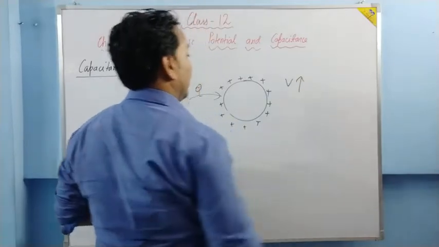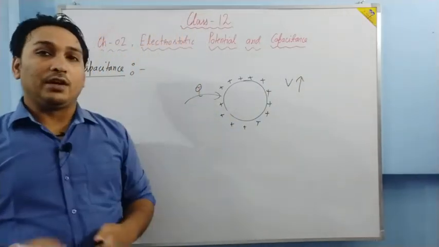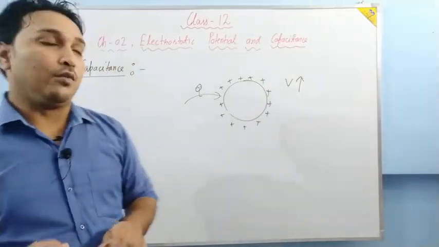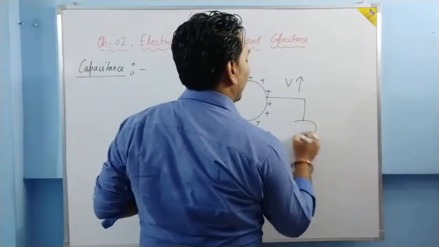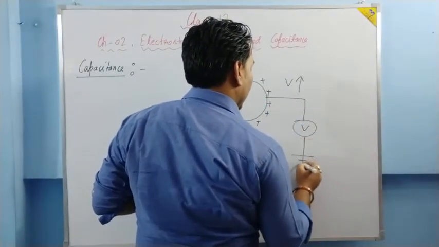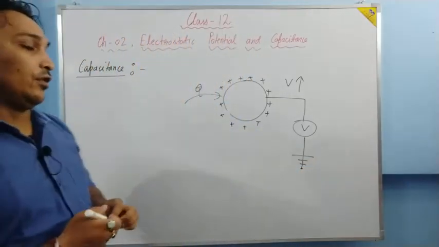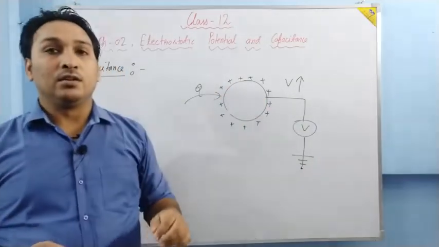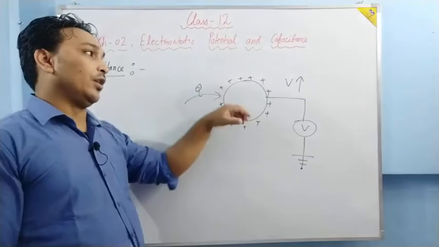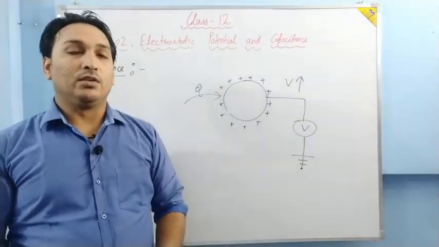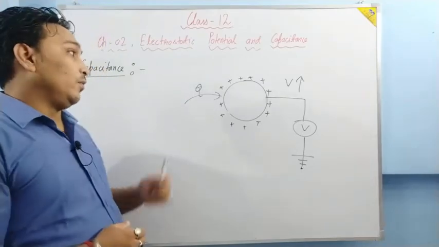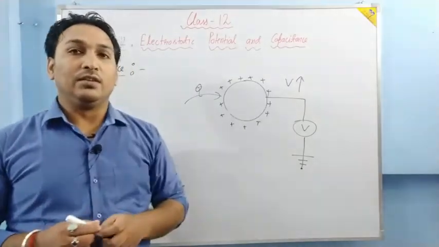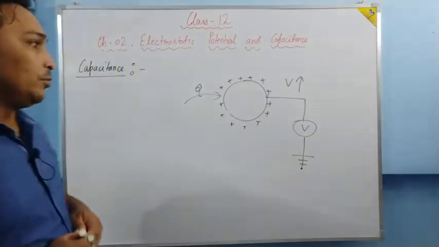Its potential increases. How much charge we are giving, we cannot see, because we cannot see the charges, but anyhow we can measure the potential. How? We connect a voltmeter over here, and the other end of it will be earth. Then the potential difference between this and the earth we can measure. What we see is that the more charge we give, its potential keeps on increasing. Is it clear? So if we give the charge, this sphere holds the charge, and because of it, its potential increases.